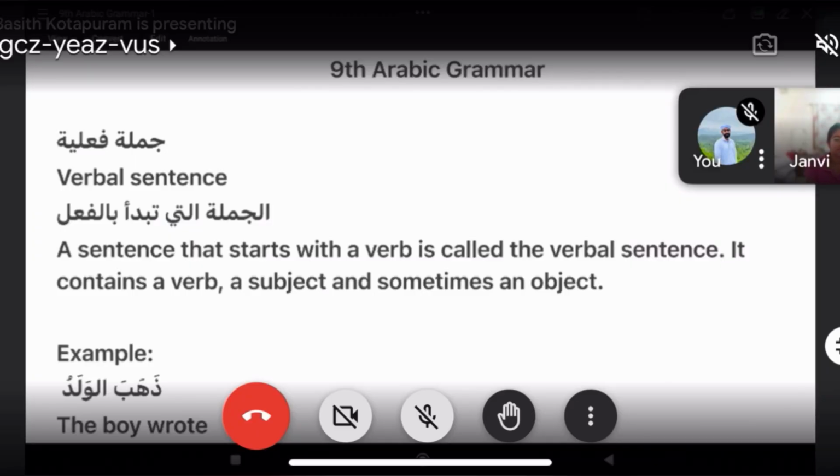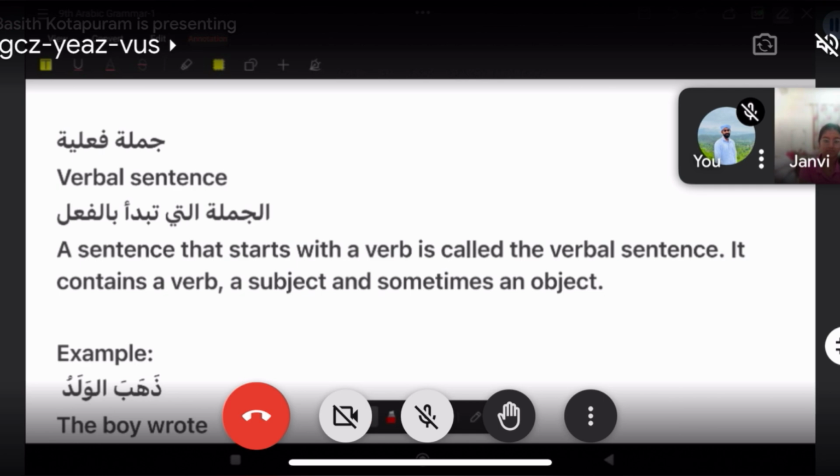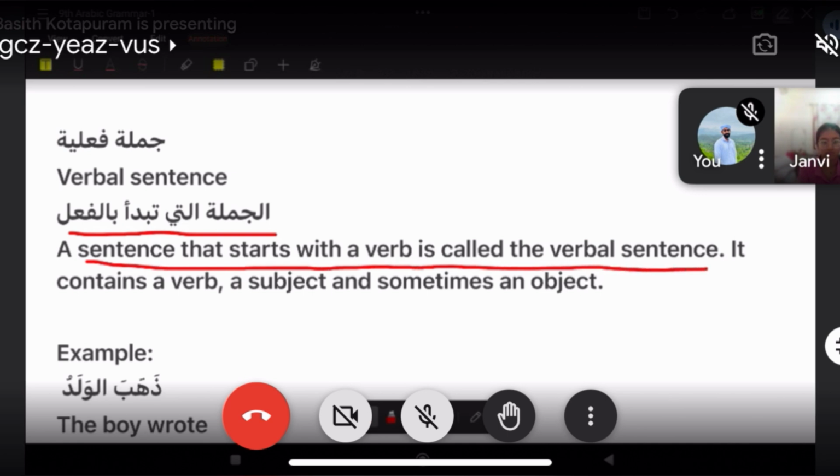Jumla fi'liya means a sentence starting with a verb. That is known as jumla fi'liya. Al-jumlatu allati tabda'u bil-fi'li. That is the Arabic definition. And also we can add a sentence that starts with a verb is called a verbal sentence.